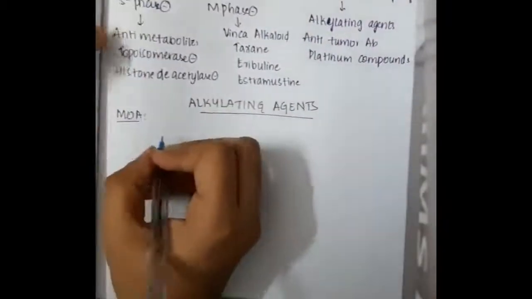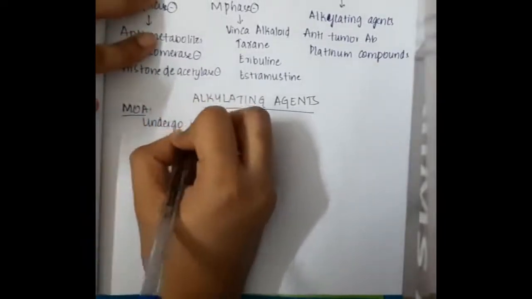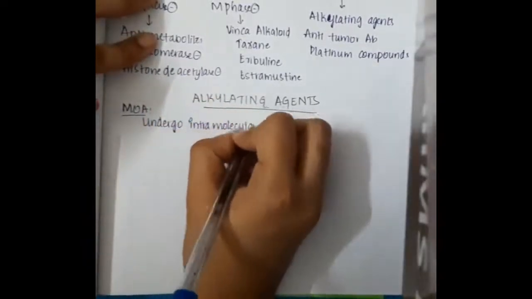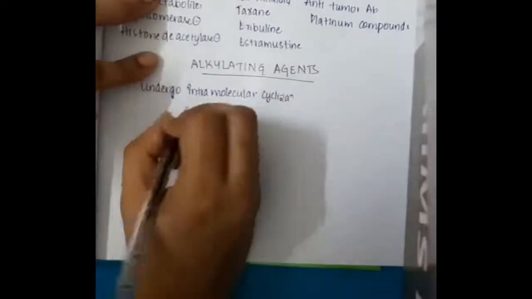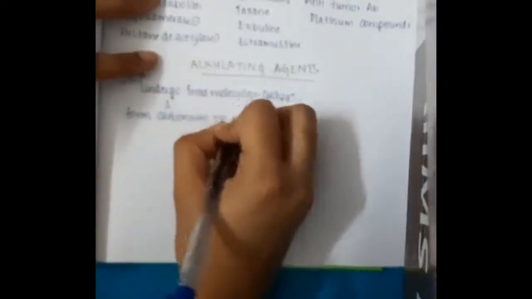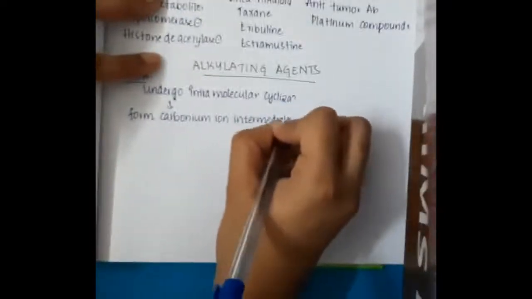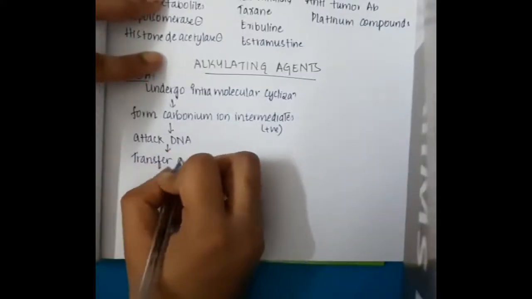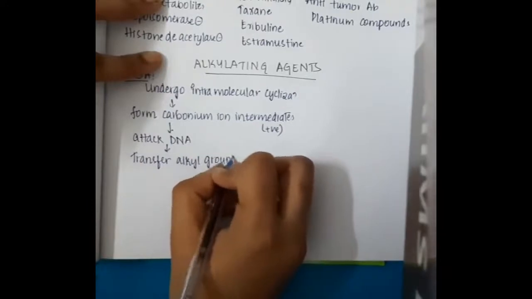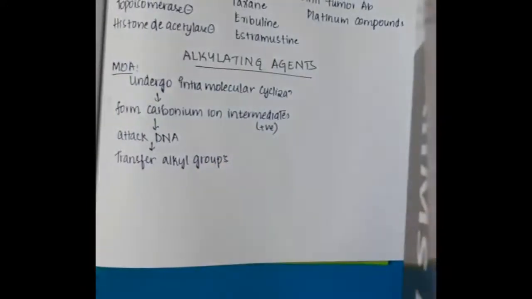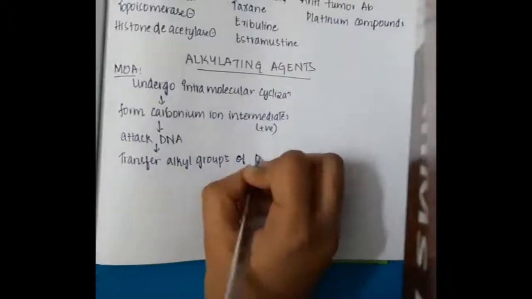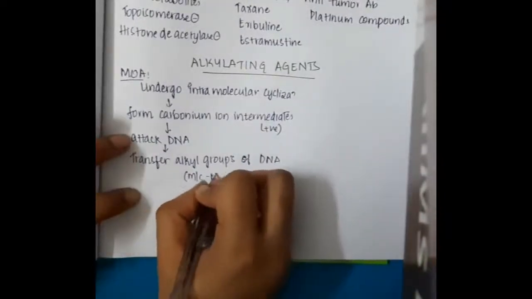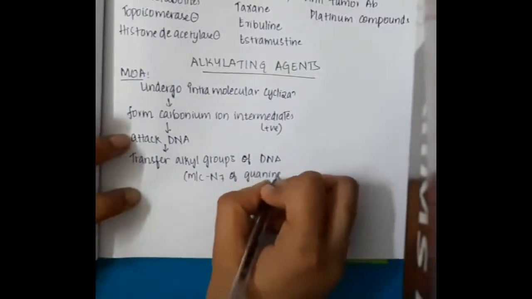If you see the mechanism of action of these alkylating agents, they undergo intramolecular cyclization and form carbonium ion intermediates, which attack the DNA and transfer alkyl groups to it, most commonly at N7 of guanine.